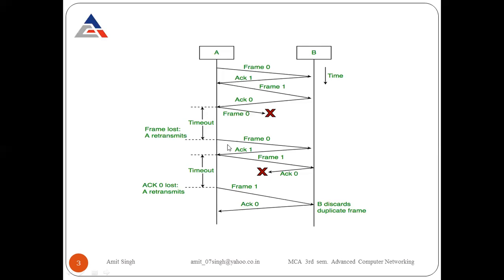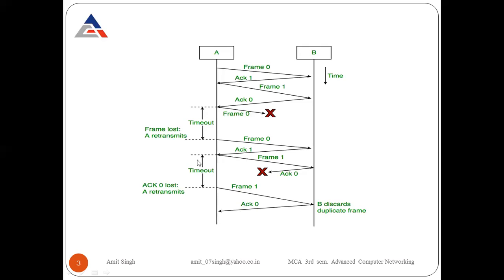Now the second problem is also there. Look here. We are at the sender side. We send frame number 1. Frame 1 is received by the receiver. Now the receiver sends acknowledgement number 0, but acknowledgement 0 is not received by us. It is lost due to some interruption. So if no acknowledgement is received on our side, what are we assuming? We are assuming that our frame is not received. Either the problem is in the frame receiving option or in the acknowledgement receiving option.